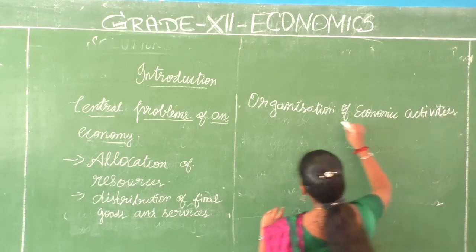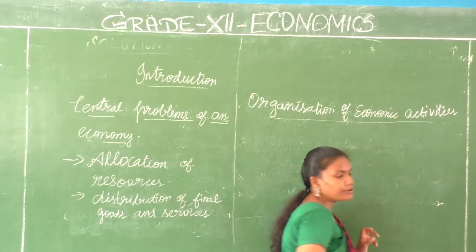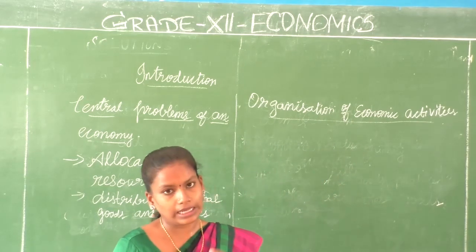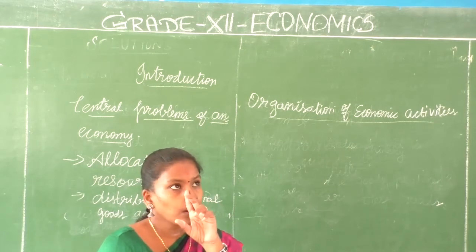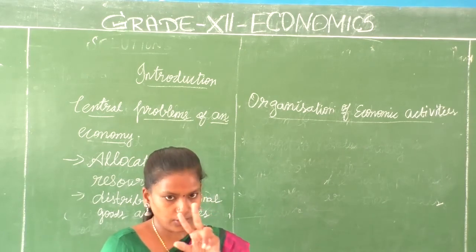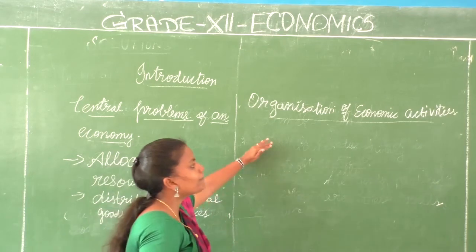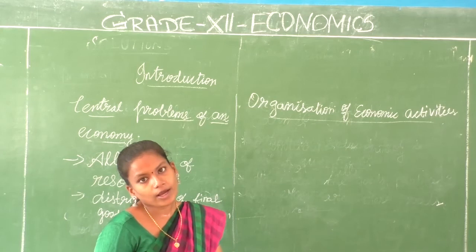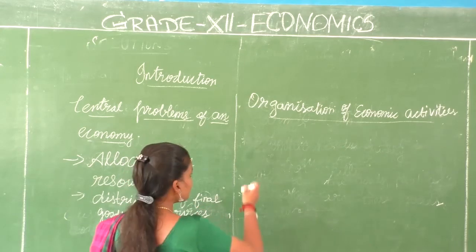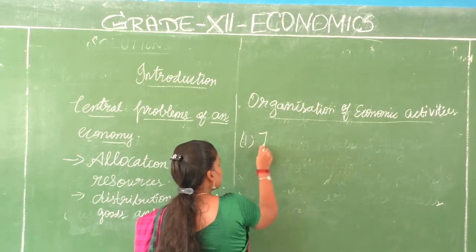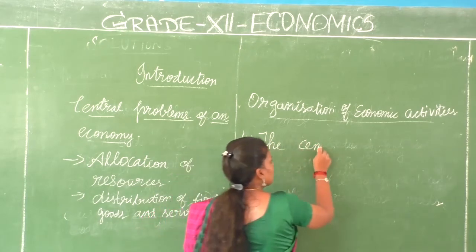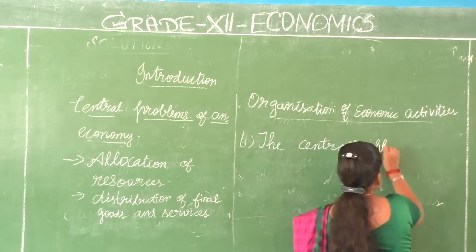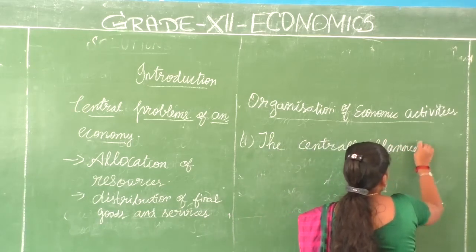To organize this, we are going to take the help of two different economies that are prevalent in our country or many other countries. What are the two kinds of economy that are going to help us in the organization of economic activities? They are the centrally planned economy and the market economy. First, we will be discussing the centrally planned economy.